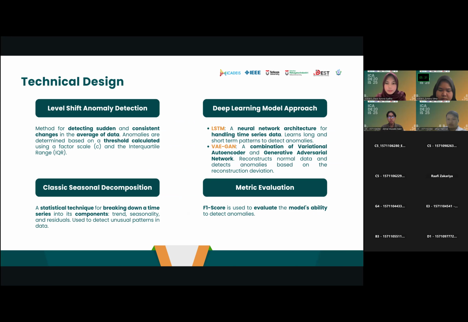LSTM uses a double layer LSTM, while VIGAN means variational autoencoder based on generative adversarial network. The VAE is used to encode original data into a latent representation by considering a probabilistic distribution, while the GAN utilizes a generator and discriminator to improve the quality of the reconstruction result. The metric used is the F1 score, which compares precision and recall, especially in cases with imbalanced class distribution, such as anomaly detection.